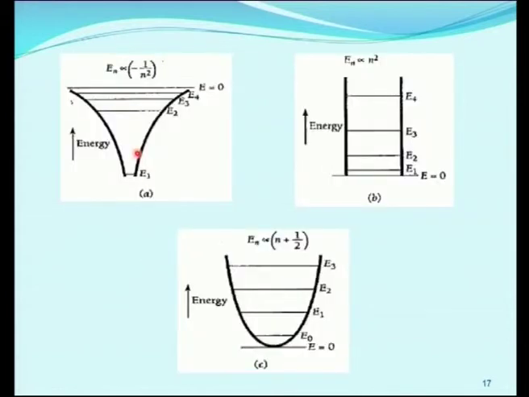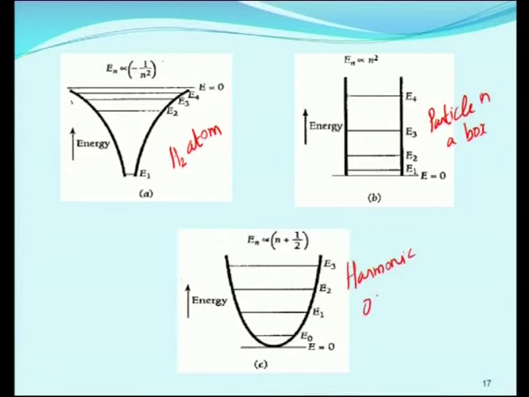So, this picture shows the energy levels of hydrogen atom. This is particle in a box. This is harmonic oscillator.